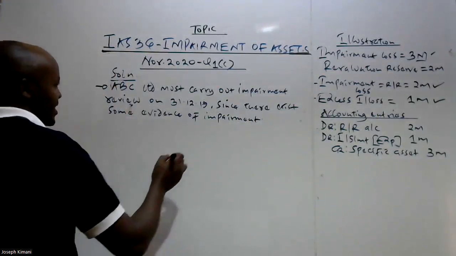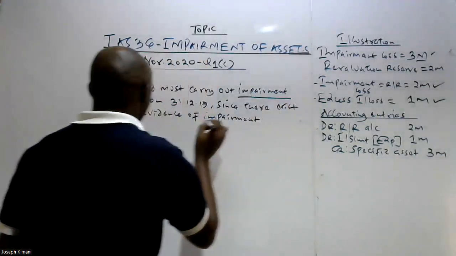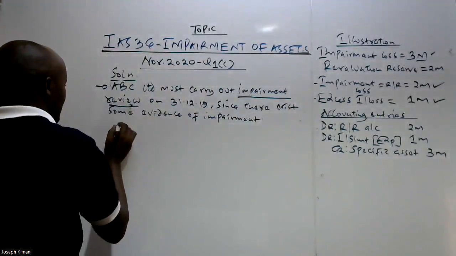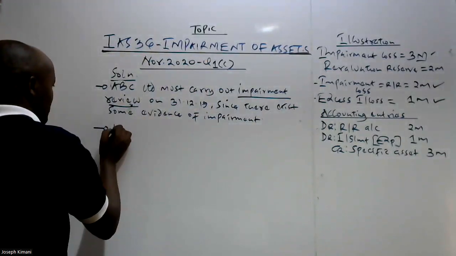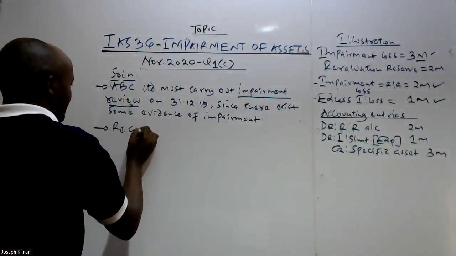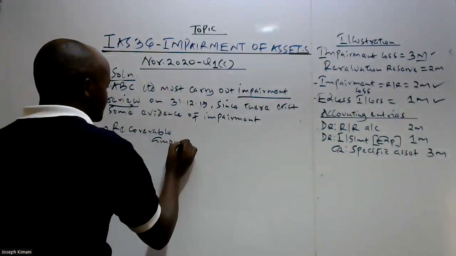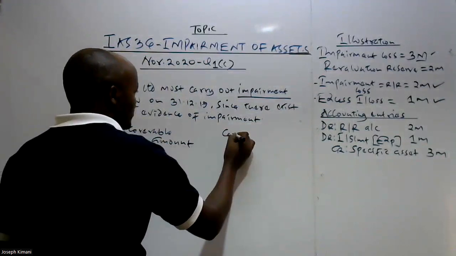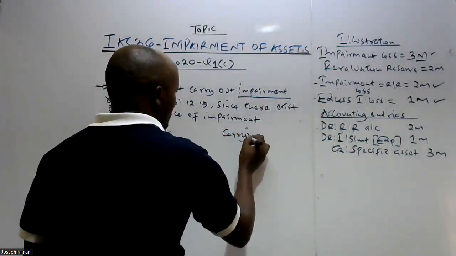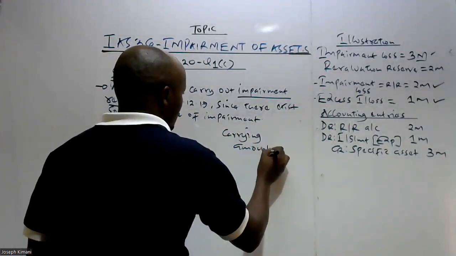So we have said that carrying out impairment review here will entail the entity comparing two values, the recoverable amount of the asset. This will be compared with what? This will be compared with the carrying amount.